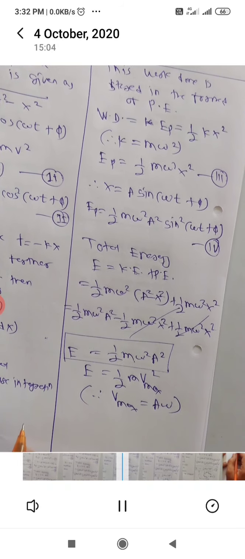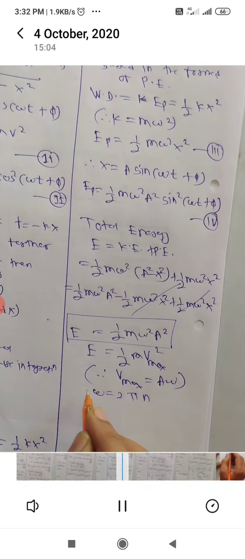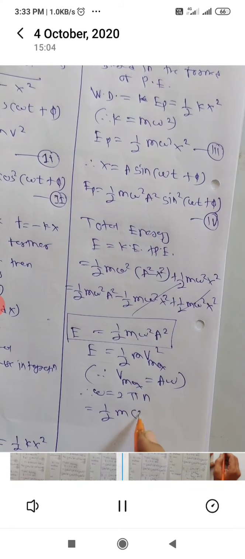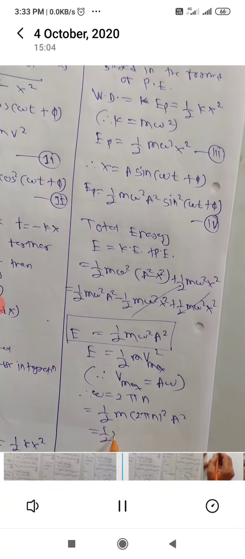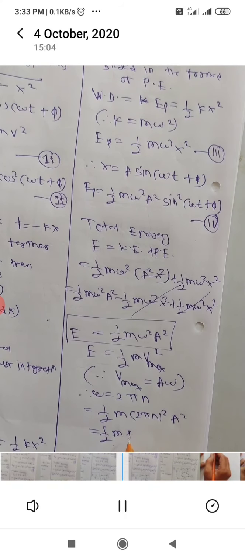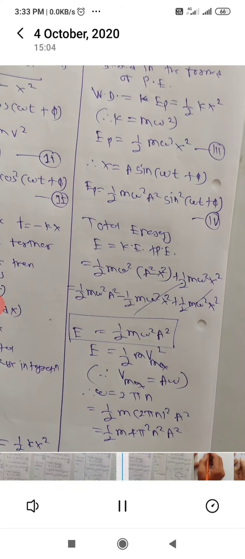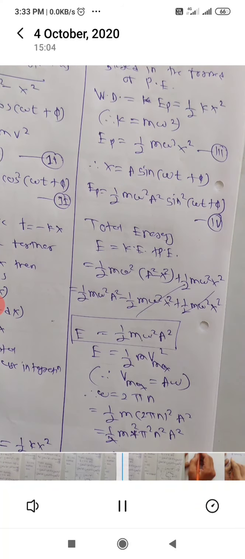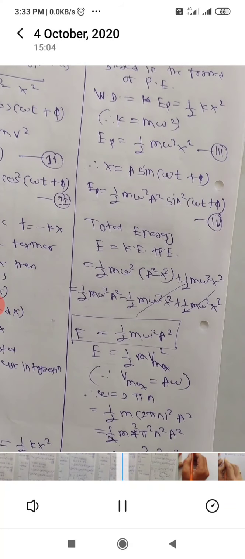So if we have to write in terms of frequency, we know that omega is equal to 2 pi n. So it will be half of m into (2 pi n) whole square into a square. So it will be half of m 4 pi square n square into a square. If you divide by 2, it will be 2 m pi square n square a square.